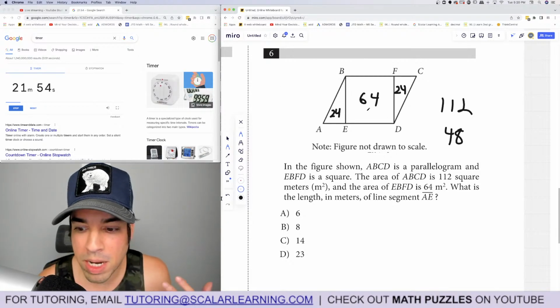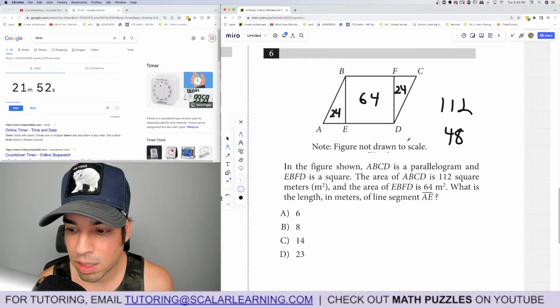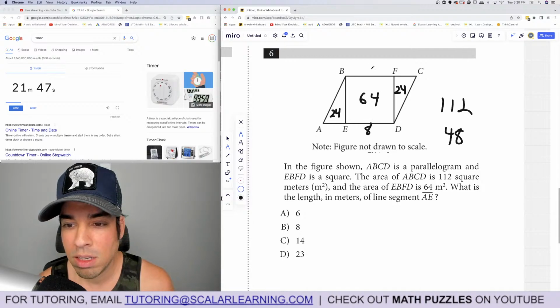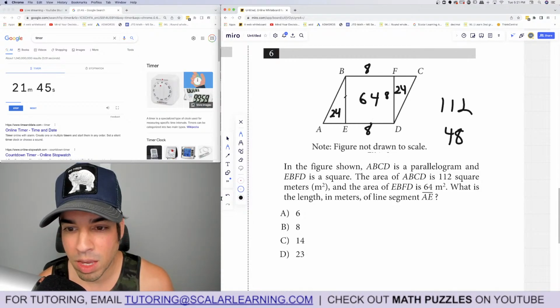This is the first thing that's coming to my mind. They said this is a square, right? And the area of EBFD is 64, so that means this is 8. This is 8. It's 8 by 8, right? And that means this length is 6.